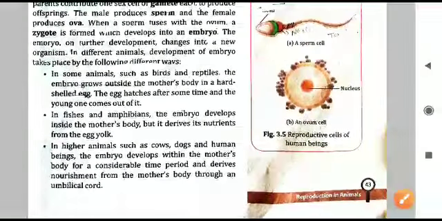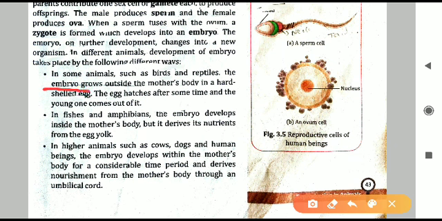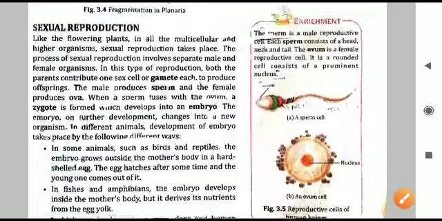So these are the three types of development of the embryo. First, the embryo can grow outside the mother's body. Second, the embryo develops inside the body, but the nourishment will come from the egg. Third, in the higher animals, also human beings, the embryo will develop in the mother's body. Cows, dogs and human beings don't lay eggs, so nourishment will not be from outside. Nourishment also will be from the mother's body, coming through the umbilical cord. So this is how the development of the embryo happens.